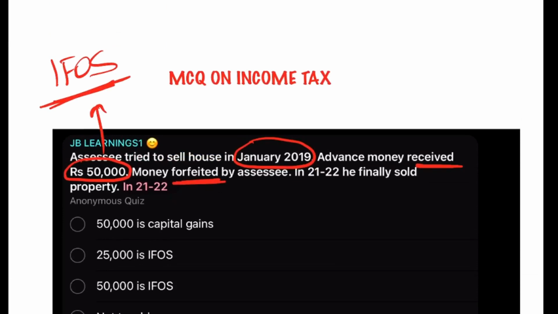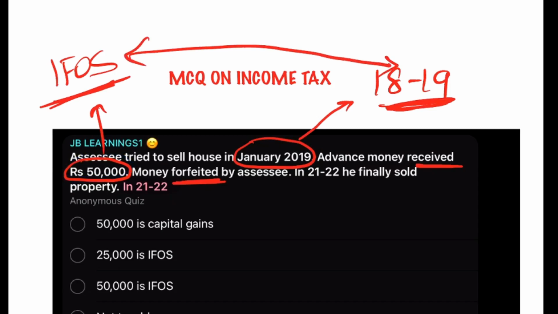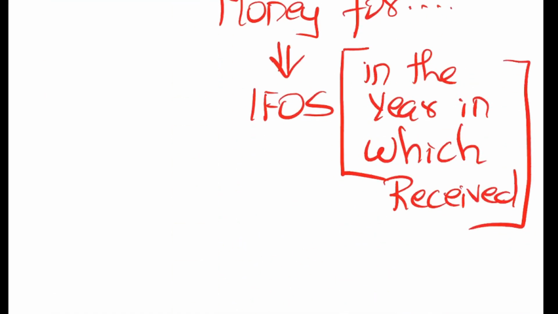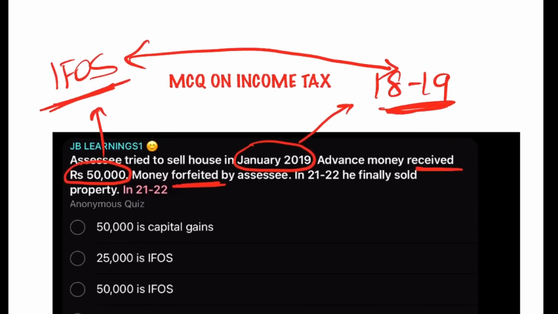Now, in this question, SSC tried to sell the property in 2019. So, obviously, he must have received the advance money in 18-19, because January 19 comes in 18-19. The money of 50,000 is taxable under IFOS, but in the year when the money was forfeited, or you can say the year in which it is received. So the amount was forfeited in 18-19, friends. So it is taxable under IFOS in 18-19. But the question is asking about 21-22.